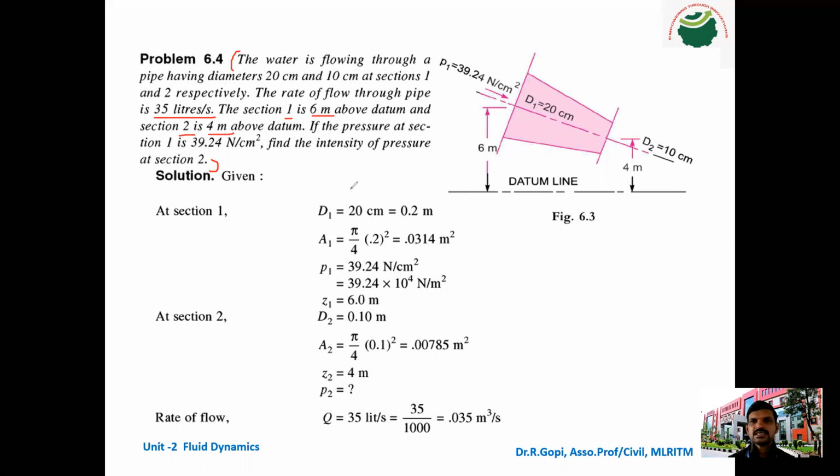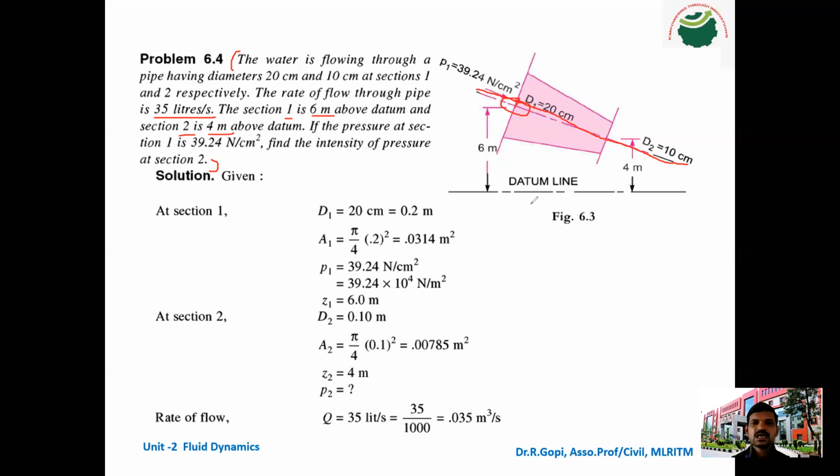You can see here the center line of the pipe. Water is flowing from section 1 to 2. At section 1, the center of the pipeline is located 6 meter from the datum line. The datum line is an imaginary line.